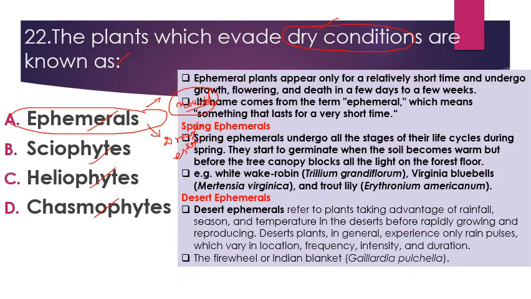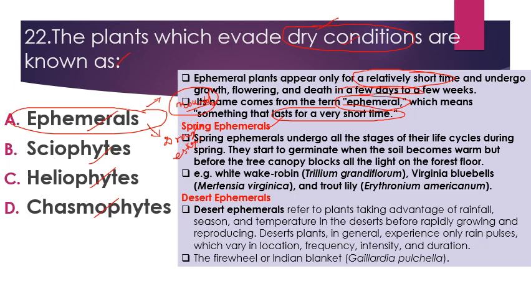So they complete their life cycle within a week or in one season before the upcoming of tough conditions or dry conditions, and they survive with the help of their tolerant parts like seeds or underground parts. Ephemeral plants appear only for a relatively short time, undergoing growth, flowering, and death in a few days to few weeks. Its name comes from the term ephemeral, which means something that lasts for a very short time. So we have different types of ephemerals.